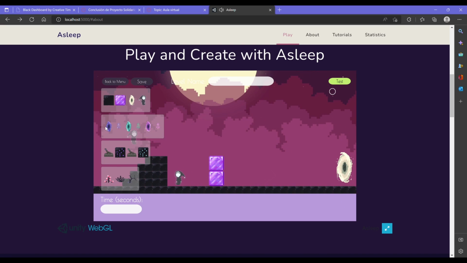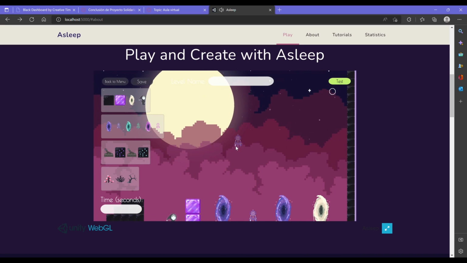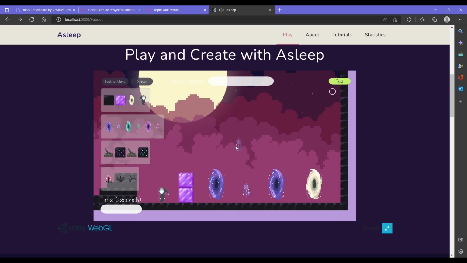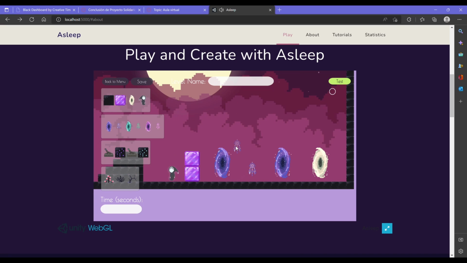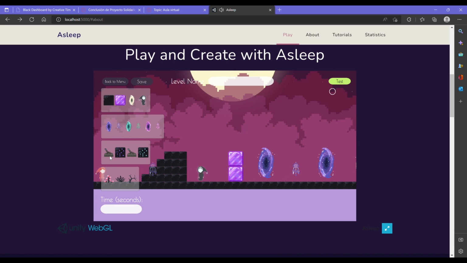Next we have the portals and Dreamcatcher section. The portals work this way. You have to put 2 portals and a Dreamcatcher. The Dreamcatcher acts as a key, and once you have grabbed the Dreamcatcher, you can go through the portals and interact with them. The portals can be placed anywhere in the game, like literally on top of each other or on opposite corners of the game. It doesn't matter. That's the creative liberty we decided to give the players, so they can move elements around as much as they want and create their own personal level.